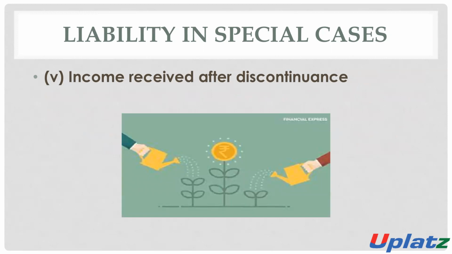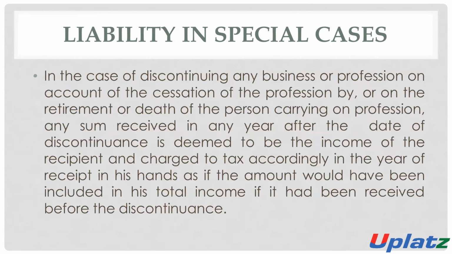Income received after discontinuation. When there is a discontinuation of the business or the profession, or on the retirement or death of the person who is carrying on the profession, any sum received in any year after the date of discontinuation shall be deemed to be the income of the recipient.